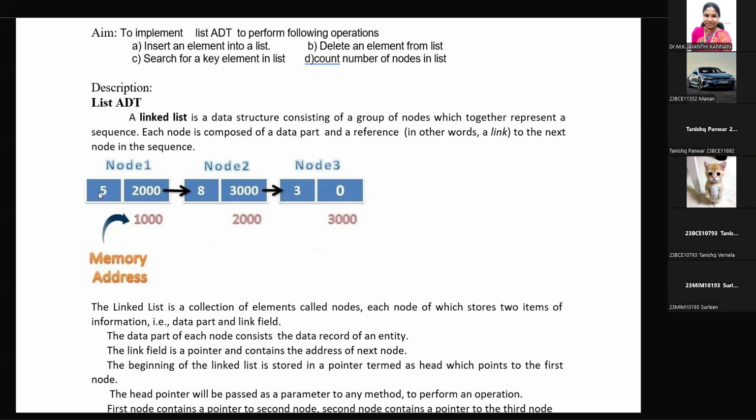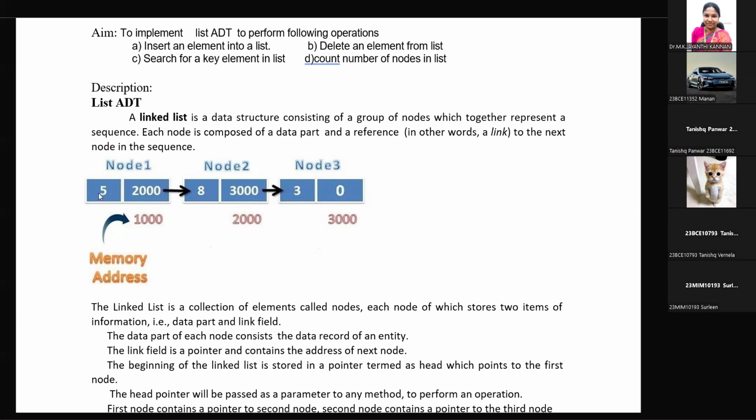They are all integers. For each integer, only 2 bytes will be allotted. Another, because it is a hexadecimal number, it is a long integer, so another 4 bytes will be allotted for storing the memory address. 2 bytes for the integer and 4 bytes for the address, so a total of 6 bytes will be given for node 1. So in the node, we have a data value and an address value. Both together are called a node.